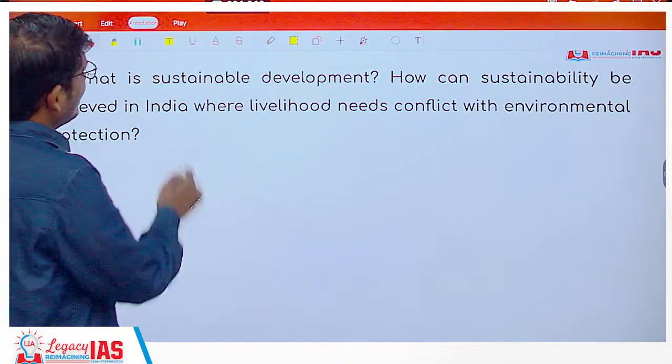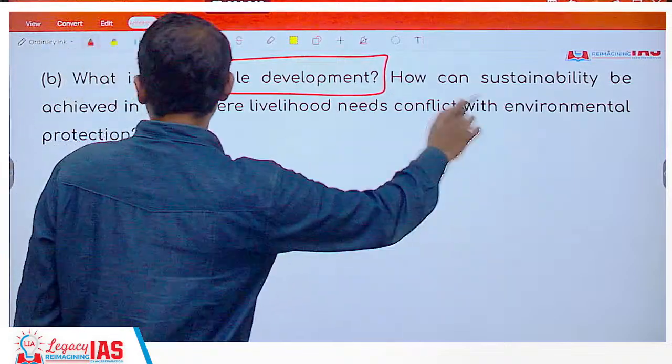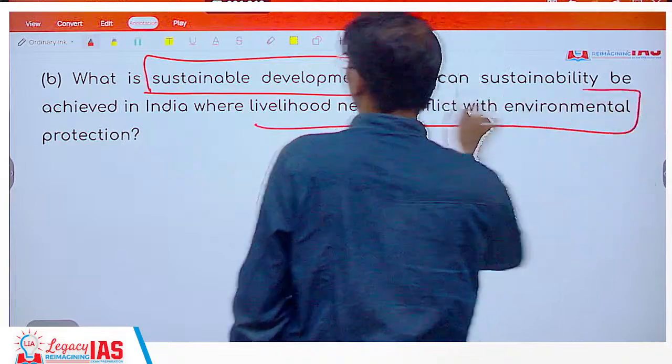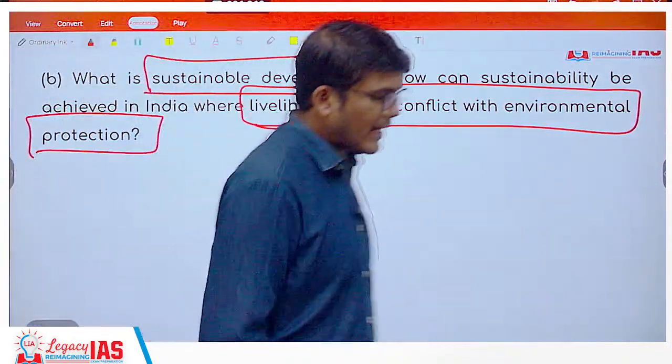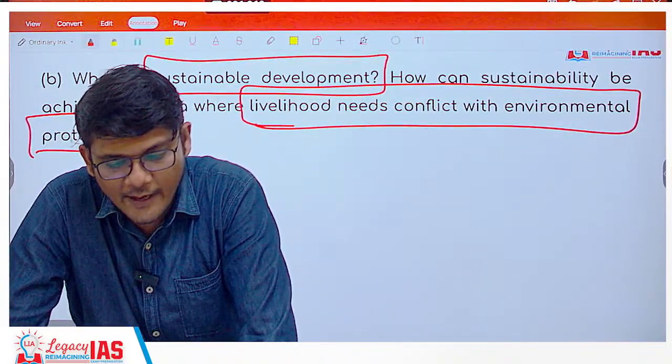Question 6b, what is sustainable development? Here you have to define and give examples. How can sustainability be achieved in India where livelihood needs conflict with environmental protection? So you have livelihood needs, but you also have a concern of environmental protection.